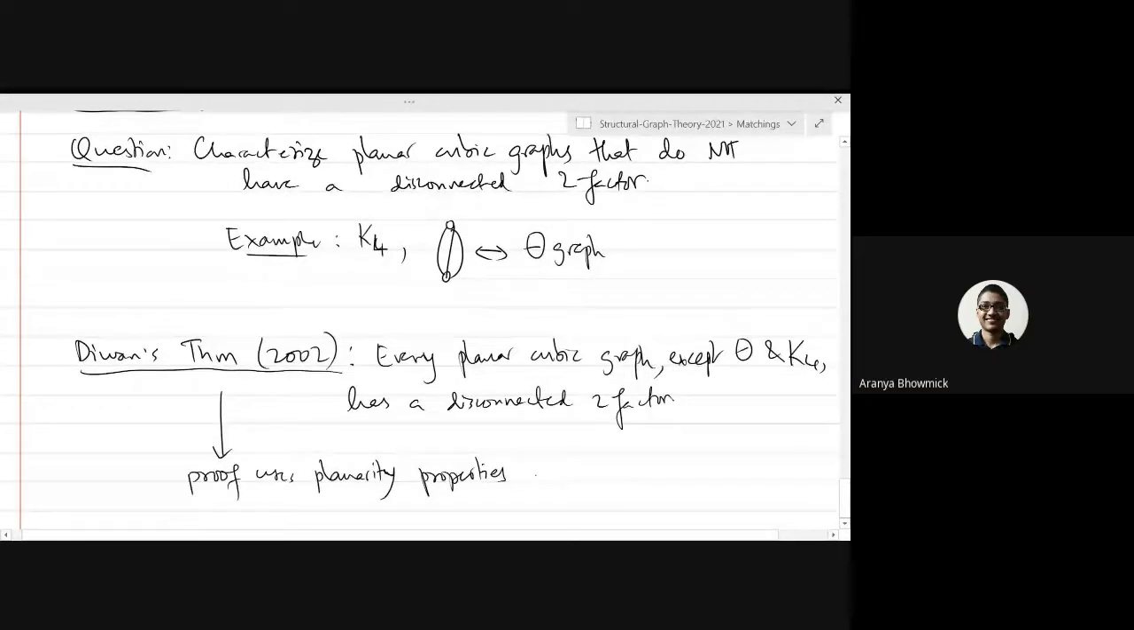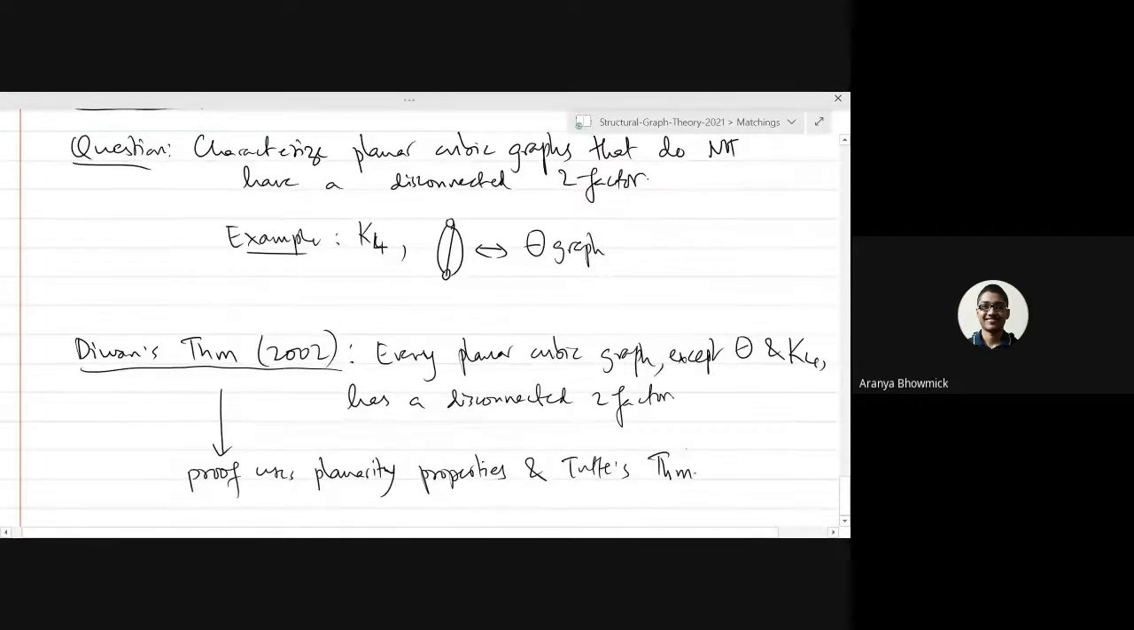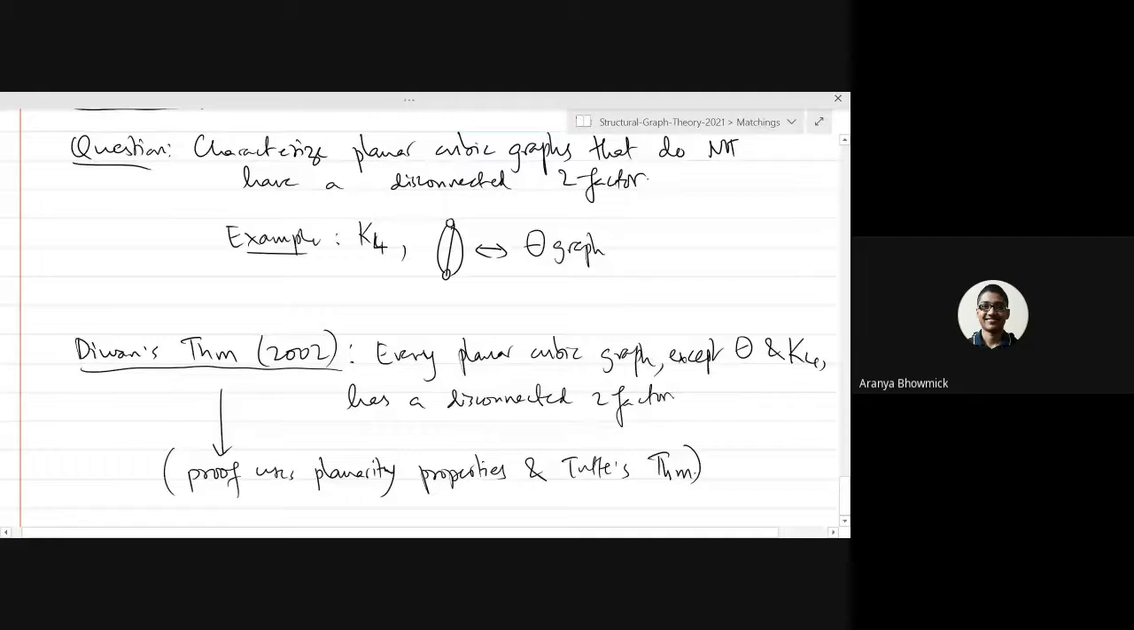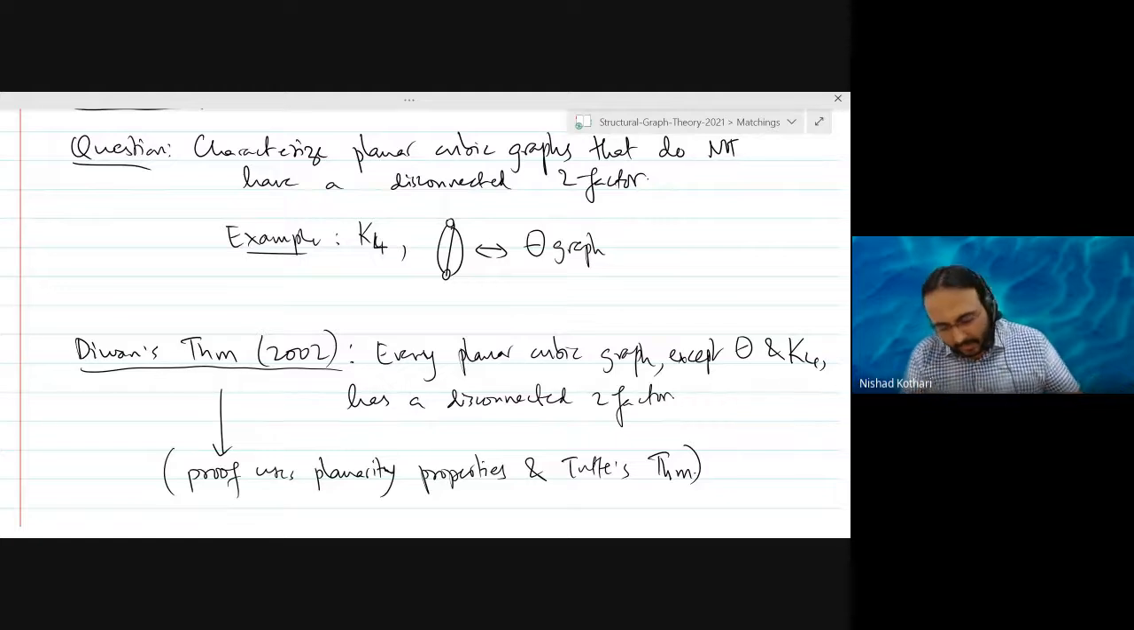Basically, theta and K4 are the only planar cubic graphs that do not have a disconnected two-factor. In every other graph that is planar and cubic, you will be able to find a disconnected two-factor.